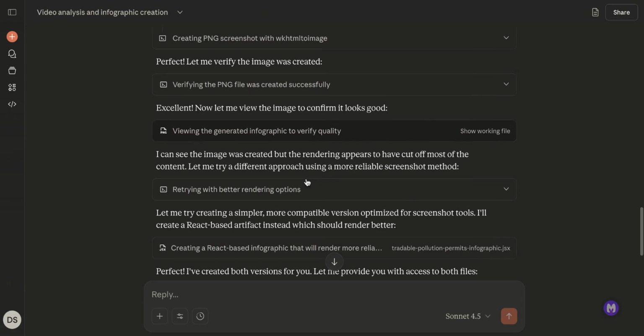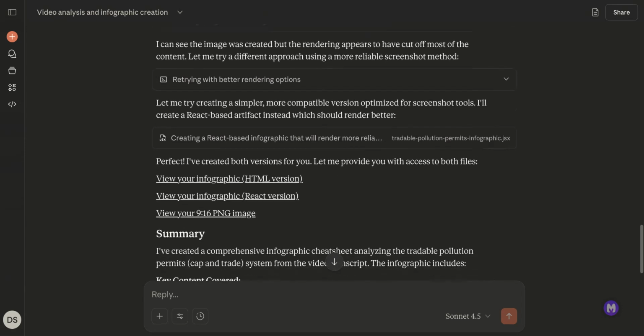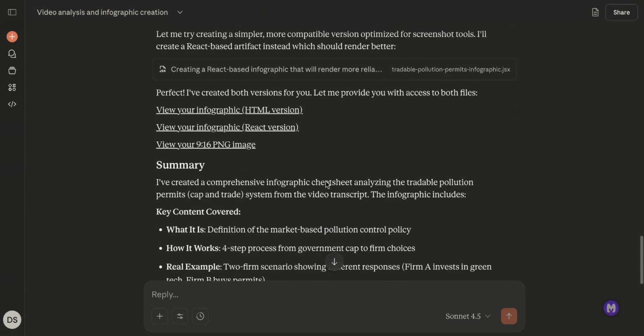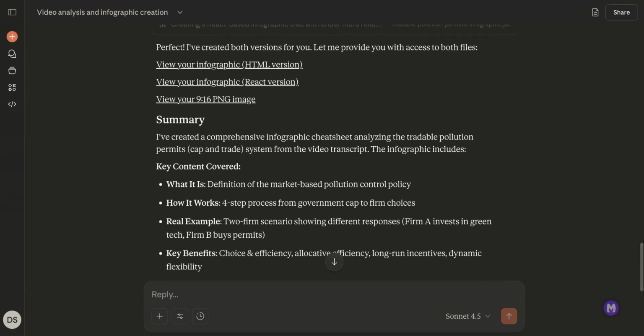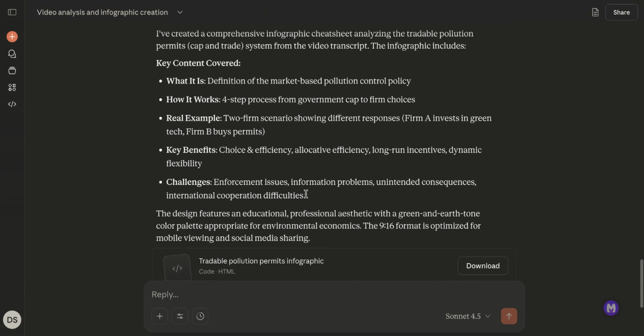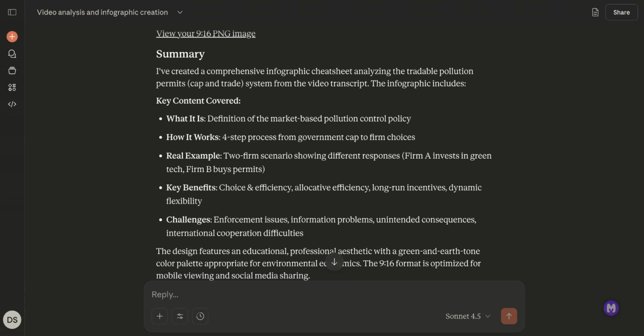Here it goes, creating the image, working through it all, and then it created a few different versions depending on what I was wanting it for, and a tiny little summary. So yeah, Claude didn't do particularly well in this aspect. However, what I was asking it to do, it didn't seem to be able to do. So if I was asking it to instead create from the transcript a student-friendly summary with exam links, etc., then yeah, it'd do that very well. And same with the interactive artifact. It would probably do that extraordinarily well. So this is the situation I was in.